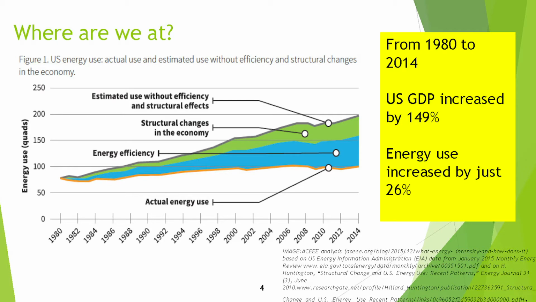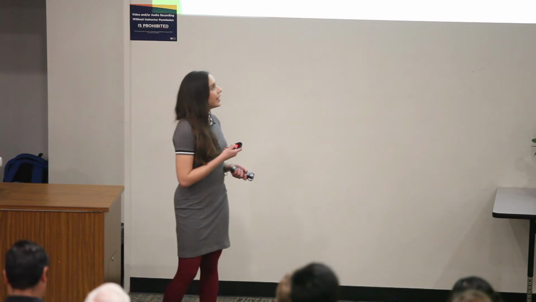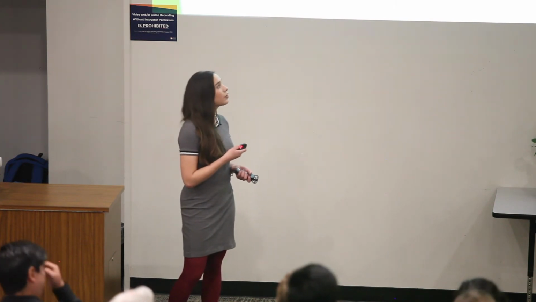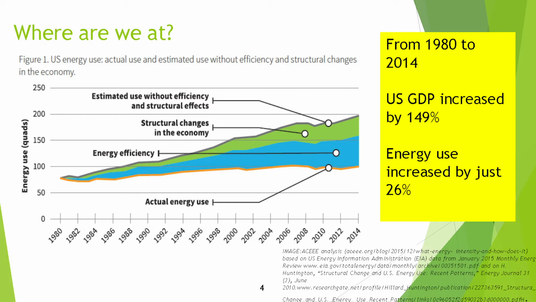But first, let's talk about how the United States is doing right now in terms of energy efficiency. Actually, I have not bad news. We are not doing bad. Usually when a country's economy is doing really well, the energy we use also increases, because we have more money to buy more appliances and thus use more energy, right? But in the case of the United States, from 1980 to 2014, the GDP increased by 149%, while the energy we used only increased by 26%.